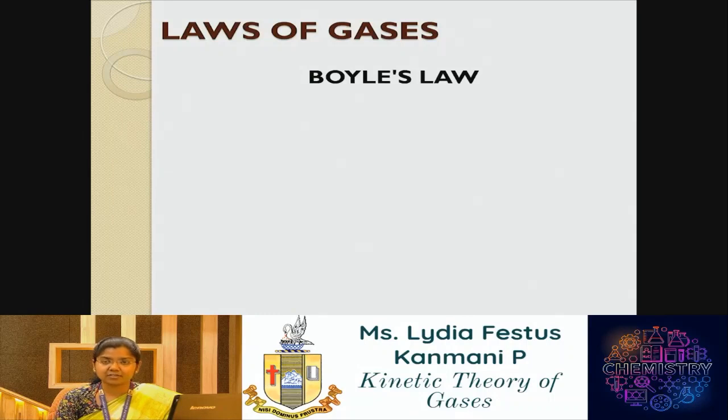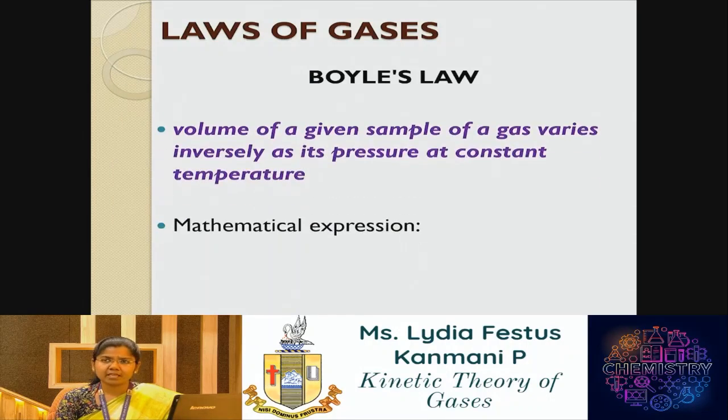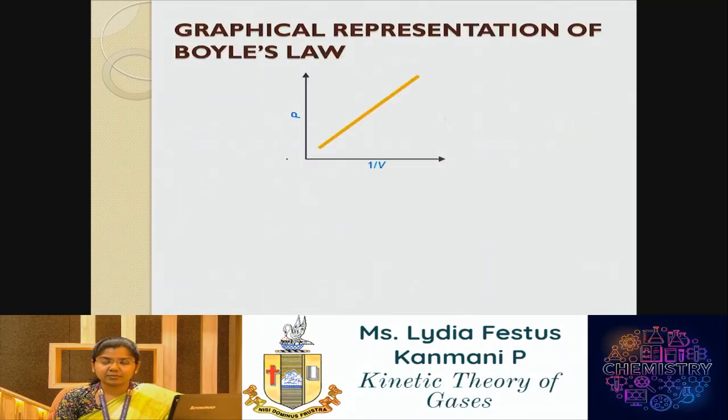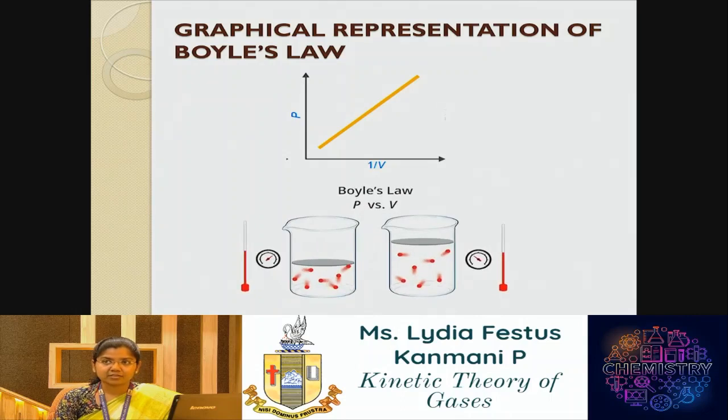The first law is Boyle's law. According to Boyle's law, the volume of a given sample of gas is inversely related to its pressure when the temperature is constant. You can see the mathematical expression. We can observe on the graphical representation that the plot between P and 1/V gives us a straight line. The illustration shows Boyle's law. When temperature is constant, we can see that pressure and volume are inversely related.